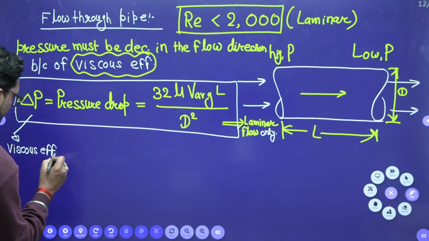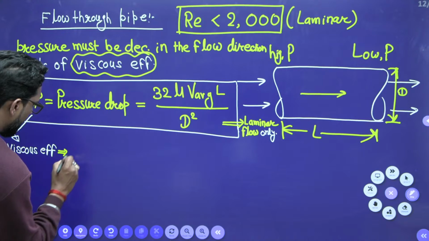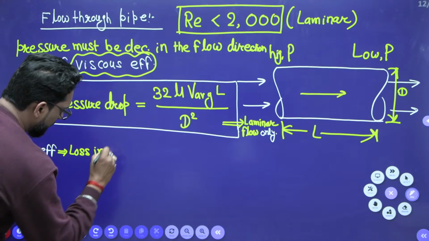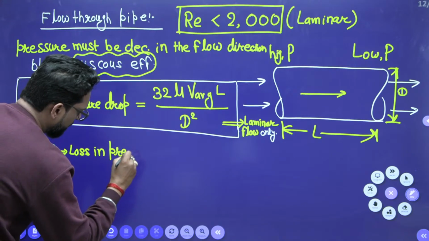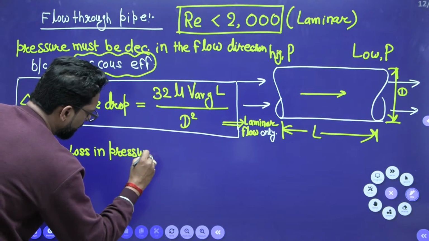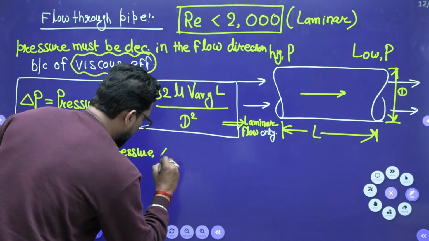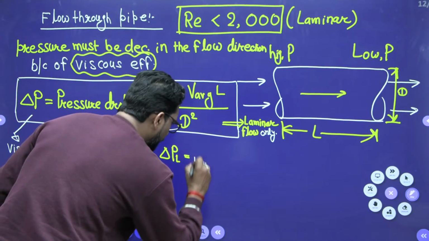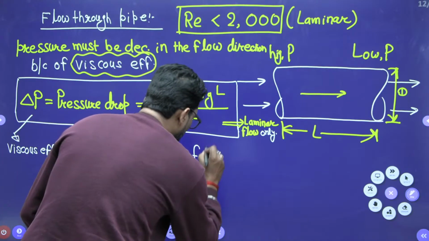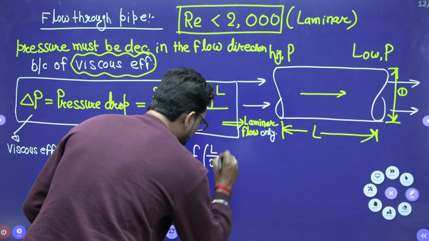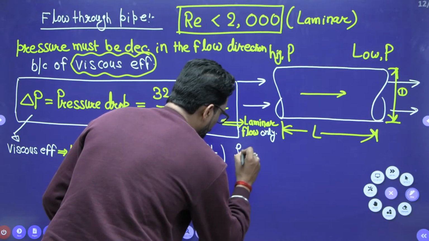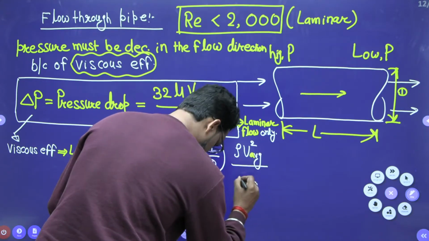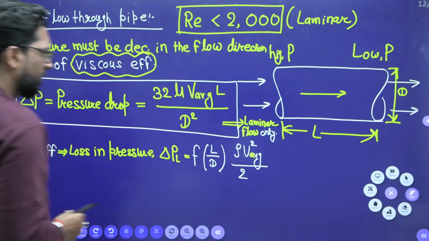So due to this viscous effect, there must be a loss in pressure. And how to calculate? Delta P loss is equal to the friction factor F into L by D into rho V average square divided by 2. So this is another kind.